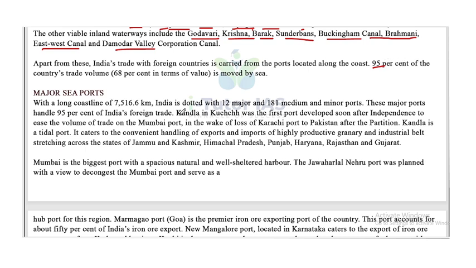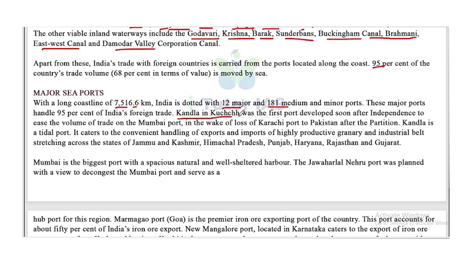Now, major seaports. With a long coastline of 7,516.6 km, India is dotted with 12 major and 181 medium and minor ports. There are some changes today because this is the 2004 data. These major ports handle 95% of India's foreign trade.